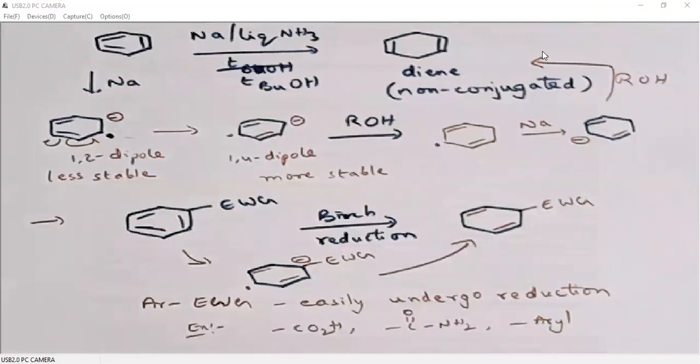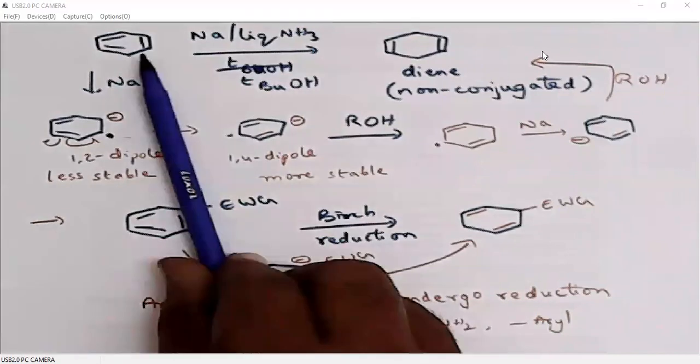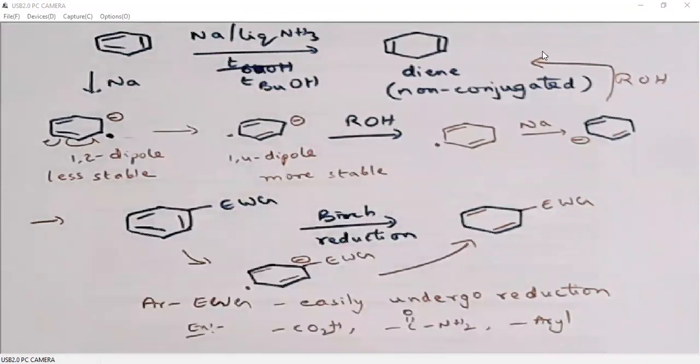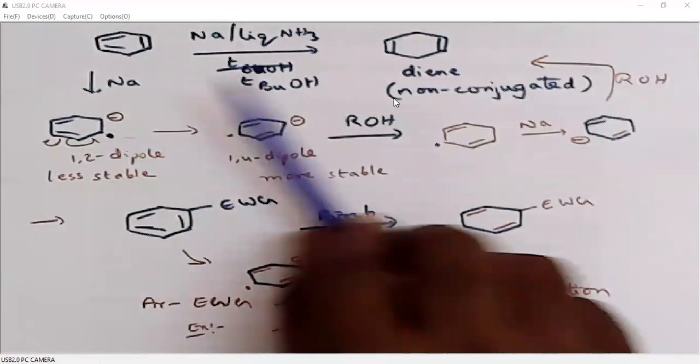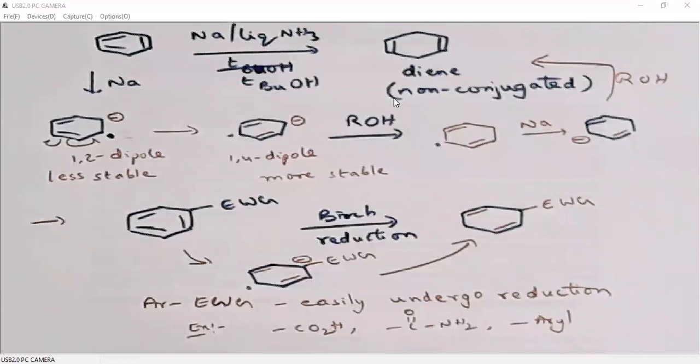Here, what we are reducing is aromatic systems. Aromatic systems are more stable, but still we are reducing them. It is simply because the reagents are strong enough to reduce the aromatic systems. Though we are getting a non-aromatic product from an aromatic product, the reduction still occurs because the reagents are very strong, so that they can easily reduce the aromatic systems.